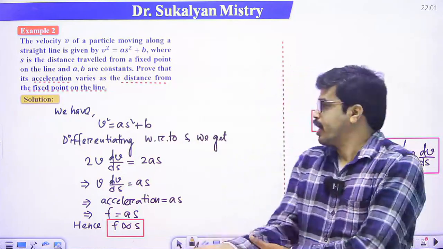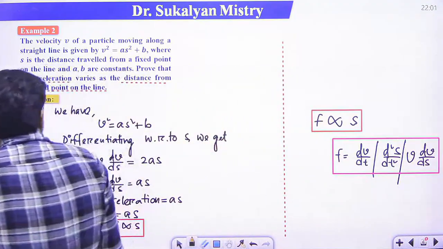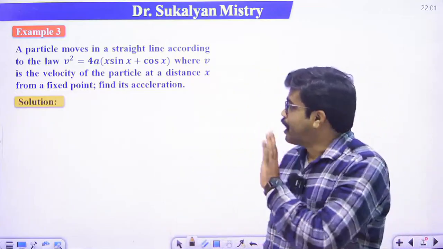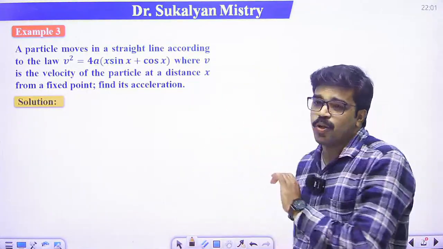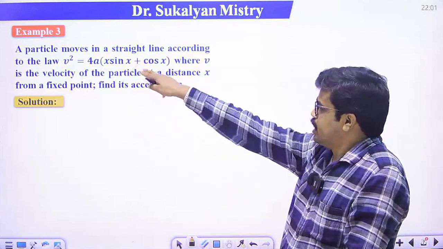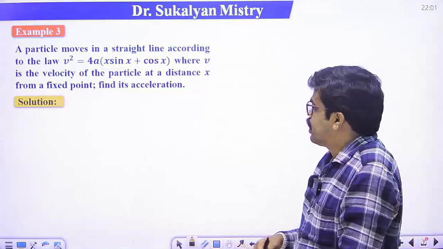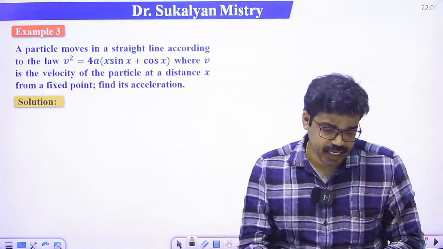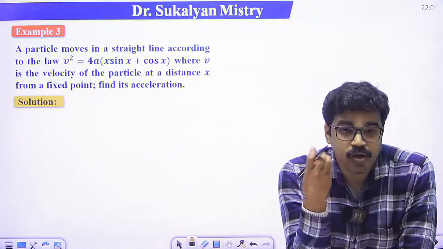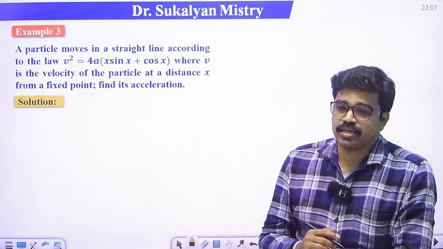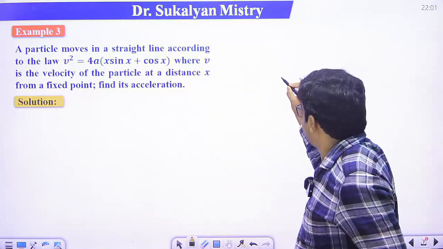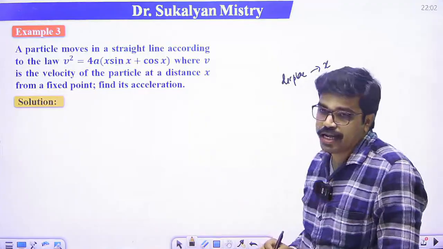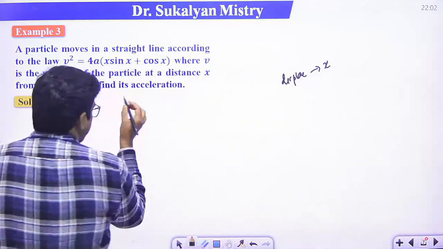Clear? Okay. So next problem, just see this problem. These are the basic problems. A particle moves in a straight line according to the law v square is equal to 4a into x sin x plus cos x, where v is the velocity of the particle at a distance x from a fixed point. We have to find its acceleration. Basically here displacement is x, right?